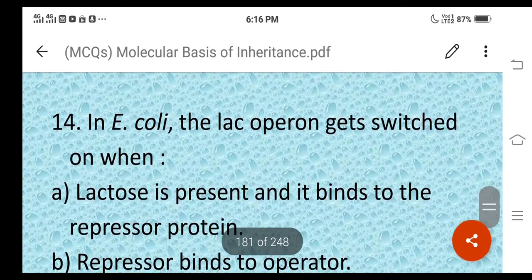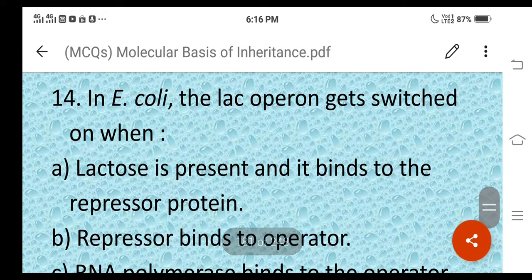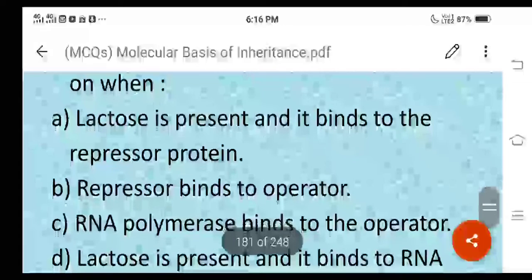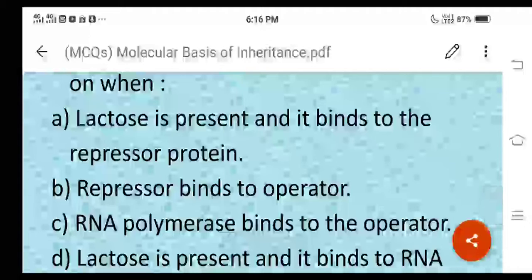Then next one, question number 14. In E. coli, the lac operon gets switched on when? The different options are: one, lactose is present and it binds to the repressor protein; second, repressor binds to operator; third, RNA polymerase binds to the operator; fourth, lactose is present and it binds to RNA.